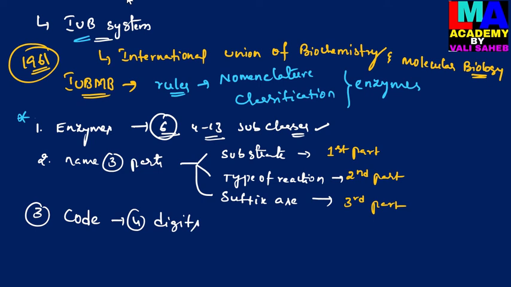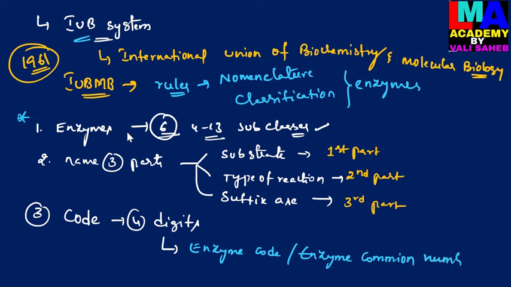That is called the enzyme code or enzyme commission number, simply represented as EC number.